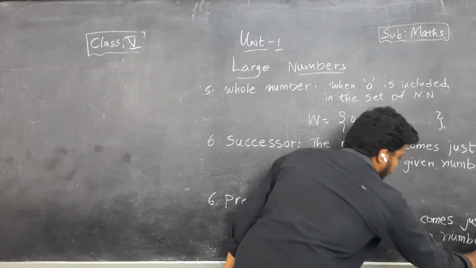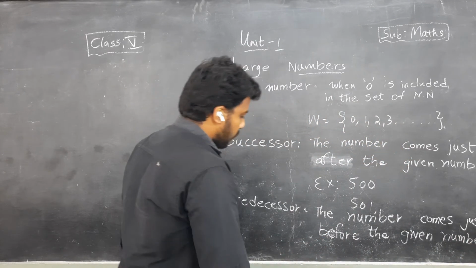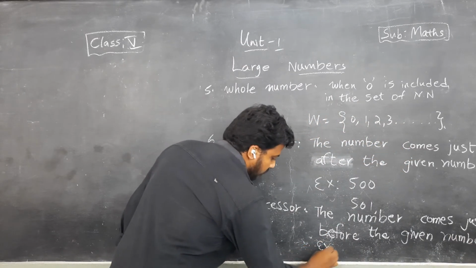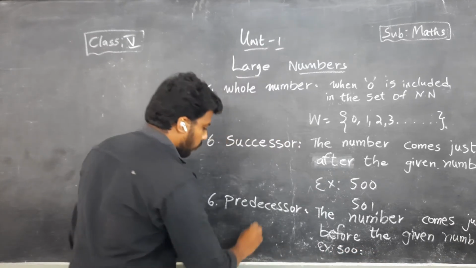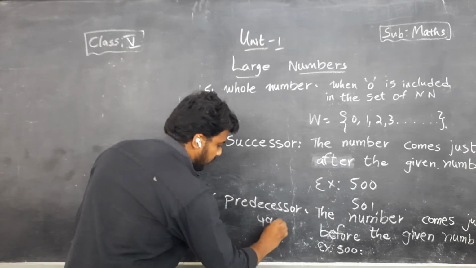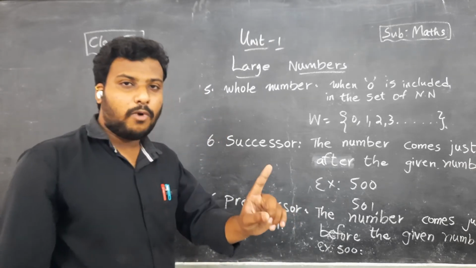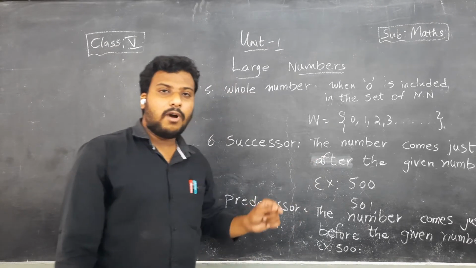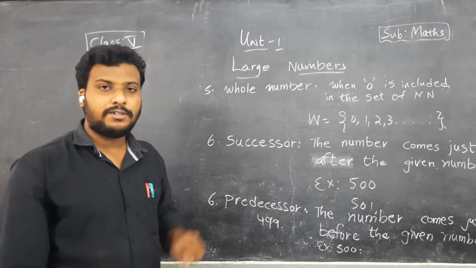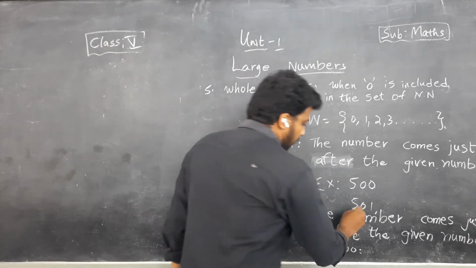For example, again I am taking 500. The predecessor of 500 is 499, which means you subtract 1 from 500. For the successor, you add 1 to 500, then it becomes 501.